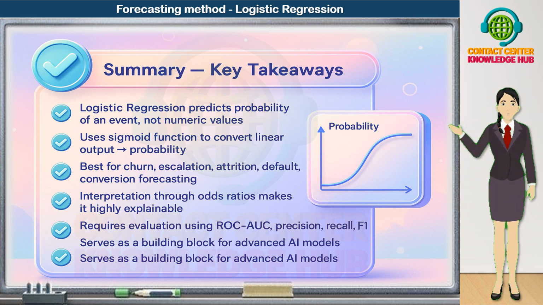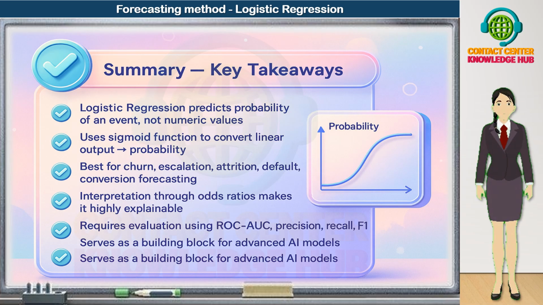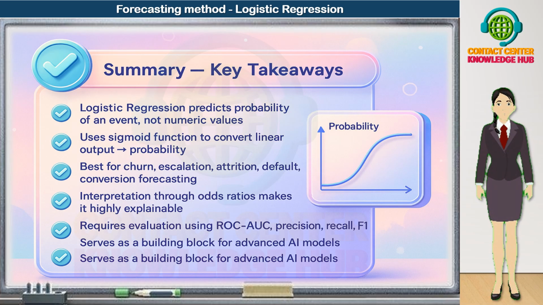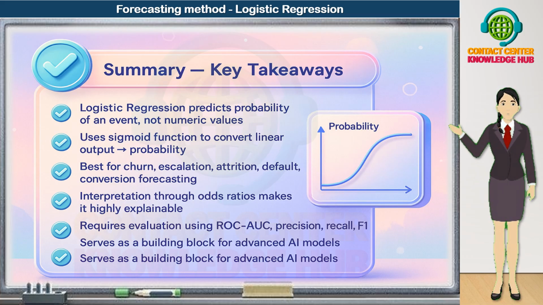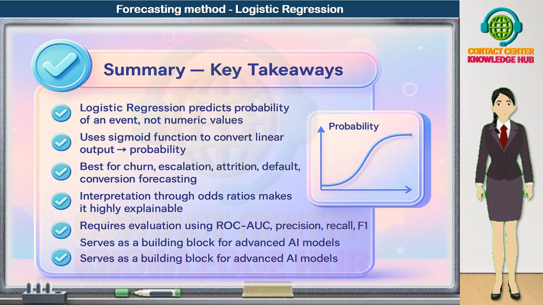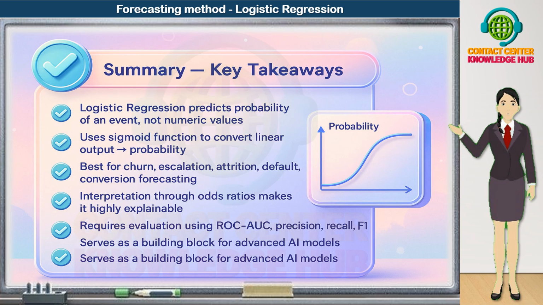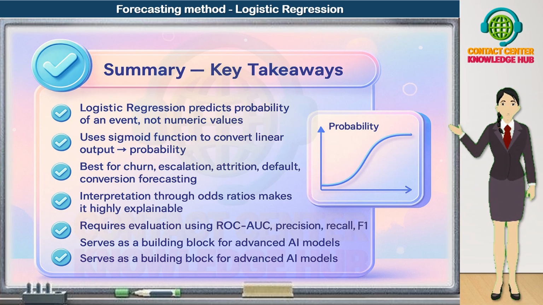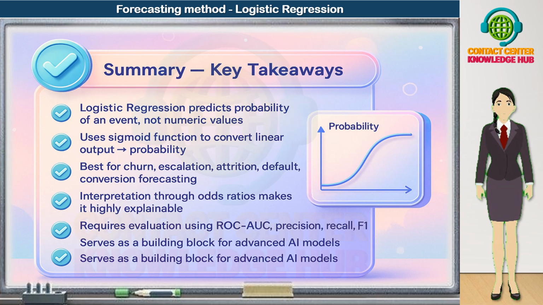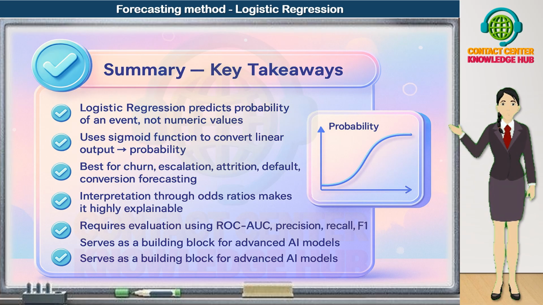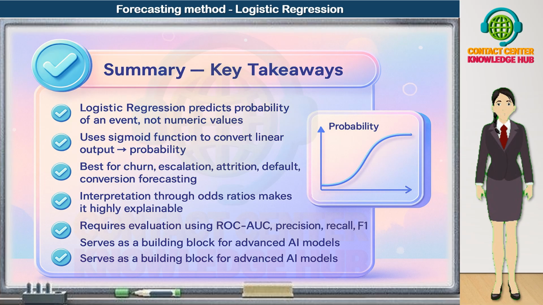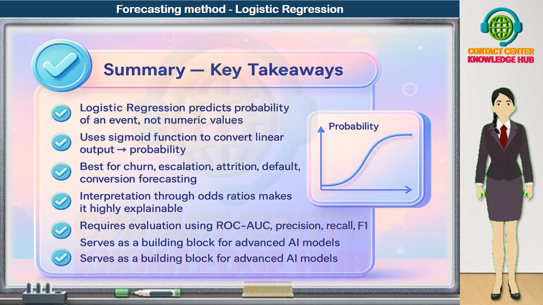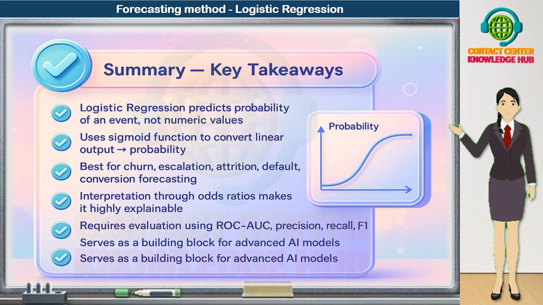It serves as a building block for advanced AI models. Many modern techniques, including neural networks and gradient boosting, build on the same ideas of weighted inputs and probabilistic outputs. So, in summary, logistic regression gives us a probability-focused, interpretable, and scalable framework for event forecasting, and it forms a core foundation for more advanced machine learning in contact centers and beyond.